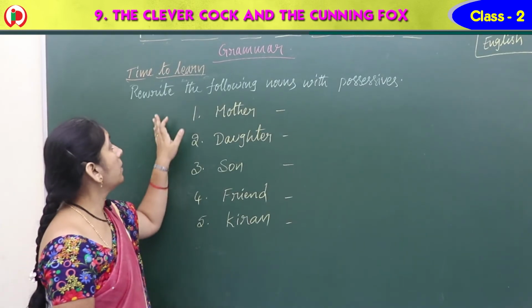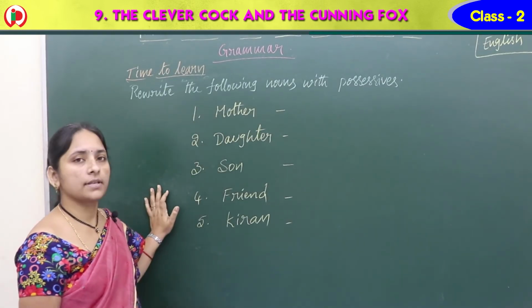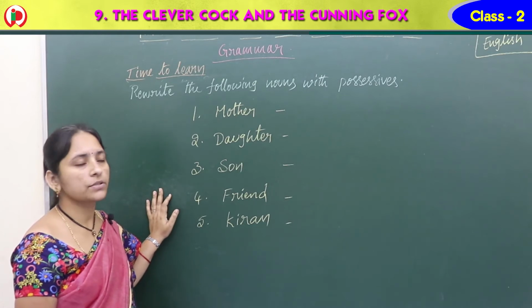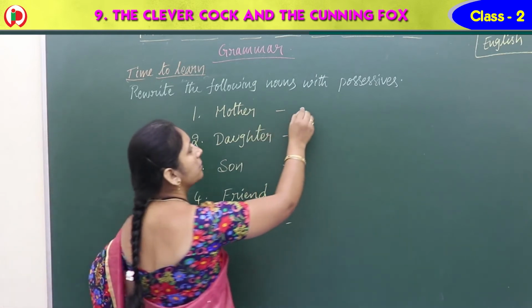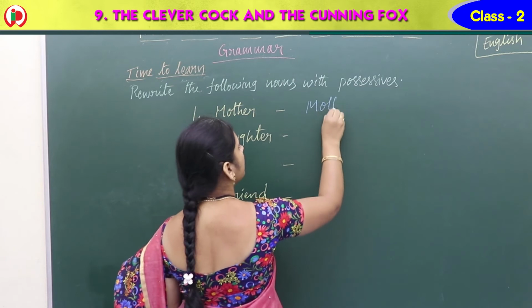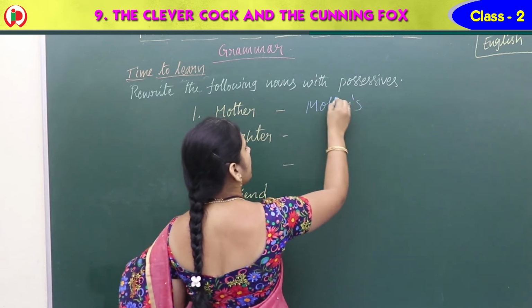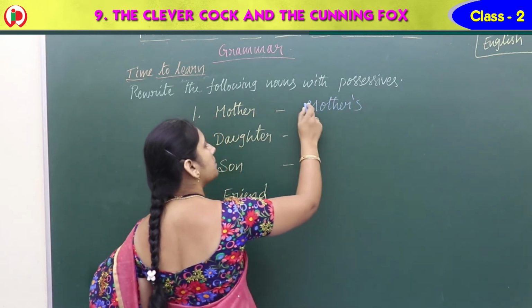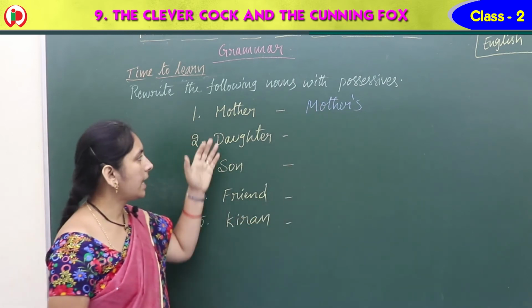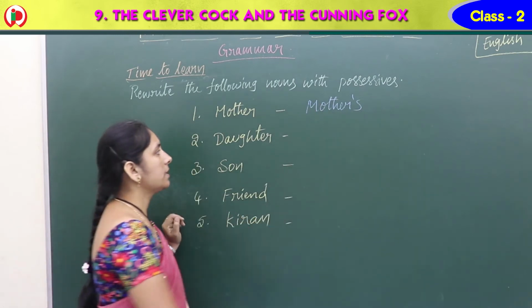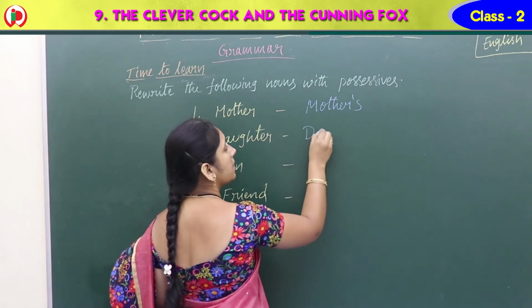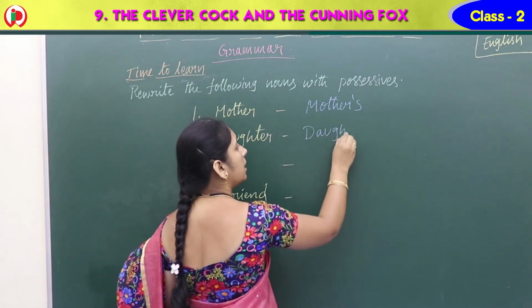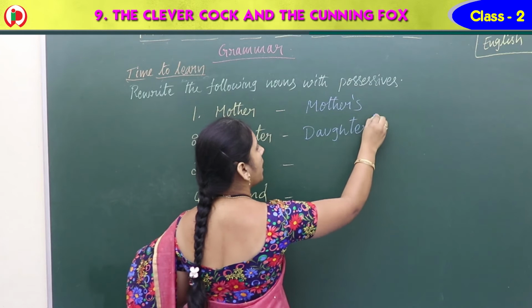Rewrite the following nouns with possessives. We have discussed how to write the possessive. One is done for you: mother's. Possessive form means we should keep just apostrophe s only. So the remaining you do. They asked, what is this here? Daughter. Tell me the answer. Very good. Daughter's. How to write? Apostrophe s.